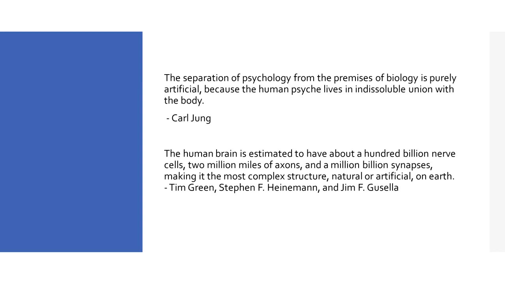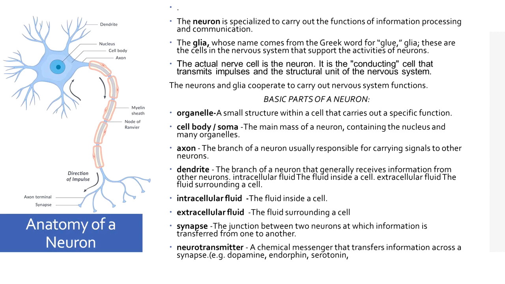According to Carl Jung, the separation of psychology from the premises of biology is purely artificial because the human psyche lives in indissoluble union with the body. So it means that we cannot really separate the biological implications in our body. The effects of the drug we take, the components in our brain. Any biological feature is really important and it has an implication to your behavior as well as to your mind.